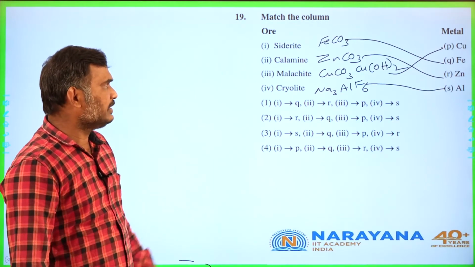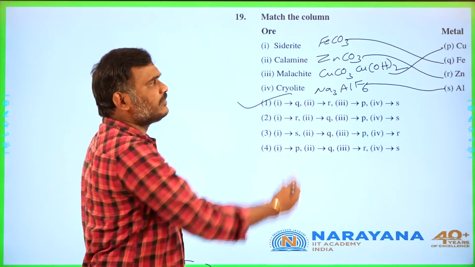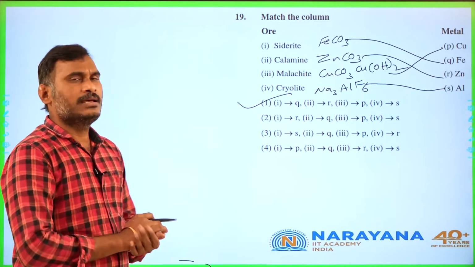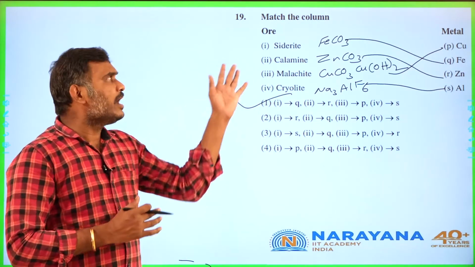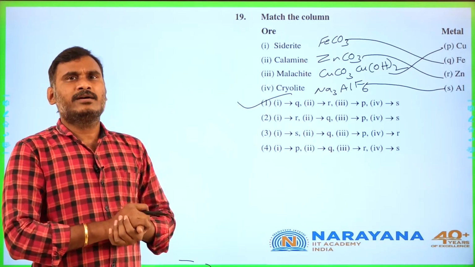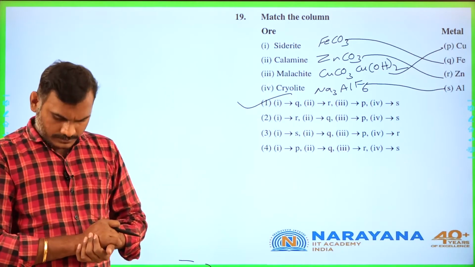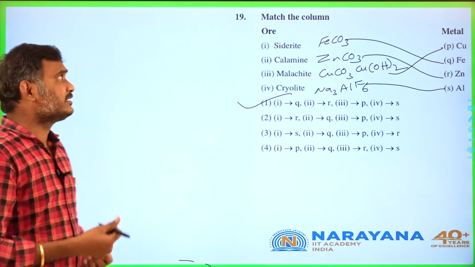QRPS, where is the option? QRPS, that is the first option is correct for the given question, student. That means you should have a grip on the names and their formulas. Okay, students, let us go for the next question.